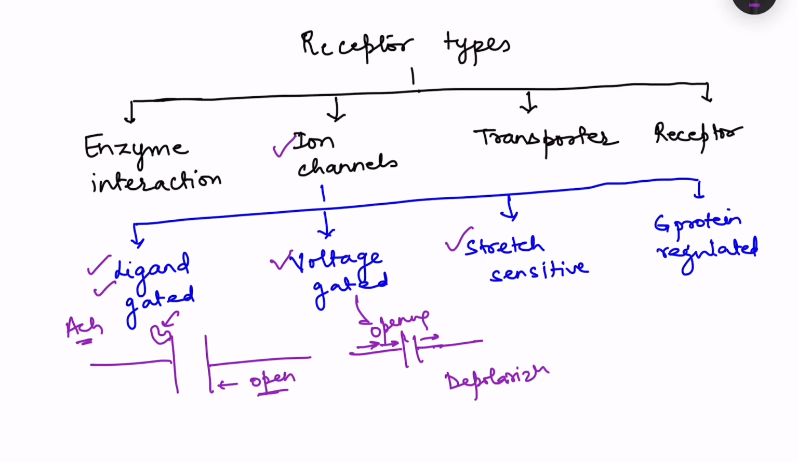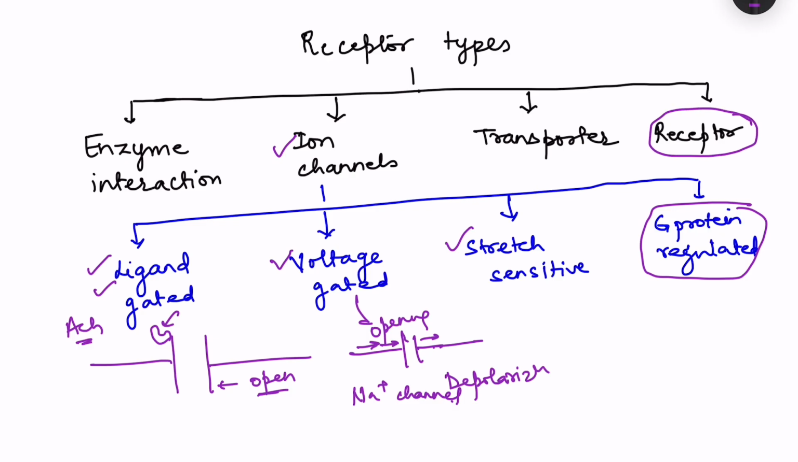Then we have the voltage gated channel. Say suppose there is voltage gated sodium channel. So we have local anesthetics which act on these channels. Then we have stretch sensitive channels. And the last one which I am referring here because KDT has given, that is G protein regulated channels. Actually, this G protein regulated channels, they will come here when we talk about the receptor.